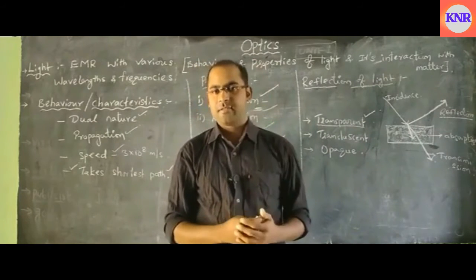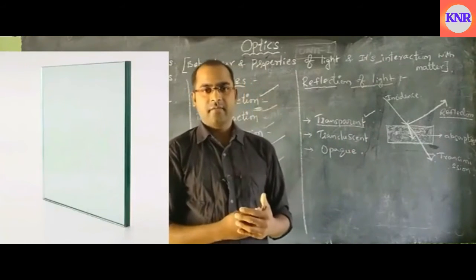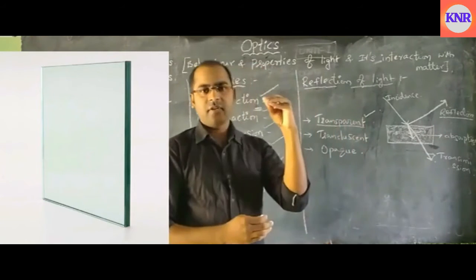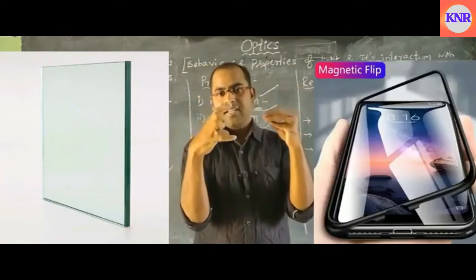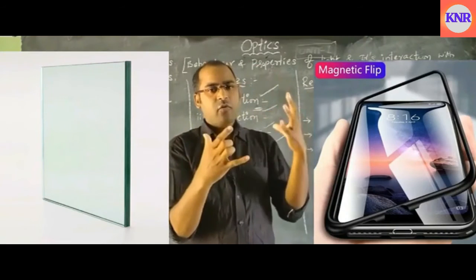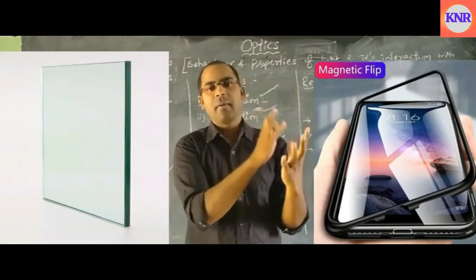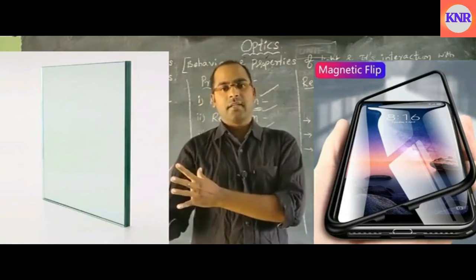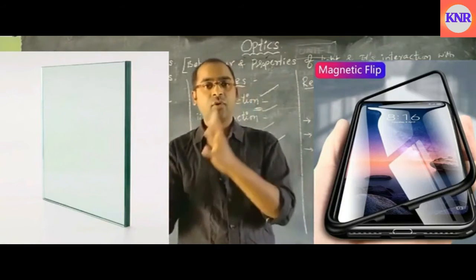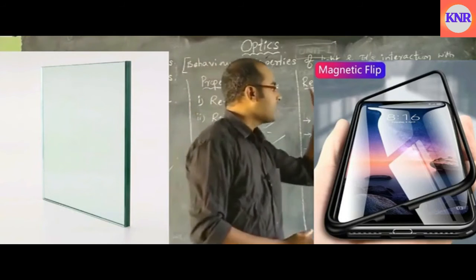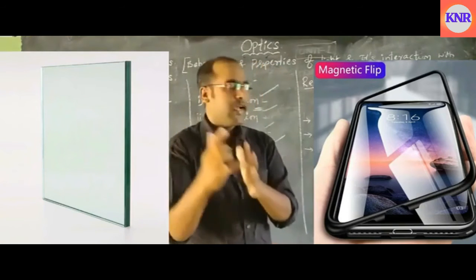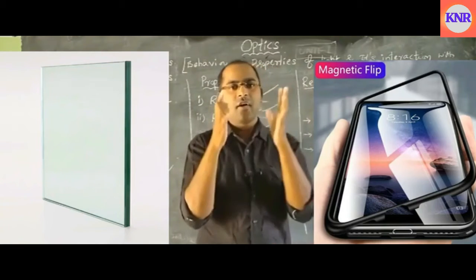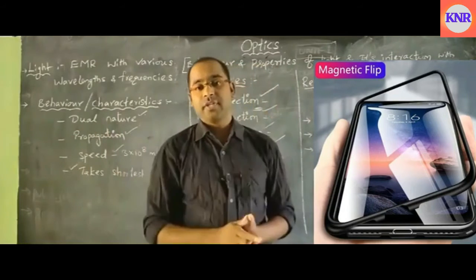Let us take a clear glass. Just a clear glass. Whenever the light hits that clear glass, what will happen? The total light will be passed through it. The total light will be transmitted through it. We can call it transmission. So the transmission rate of that object is more than the absorption rate and reflection rate. That is why the object is called a transparent object.